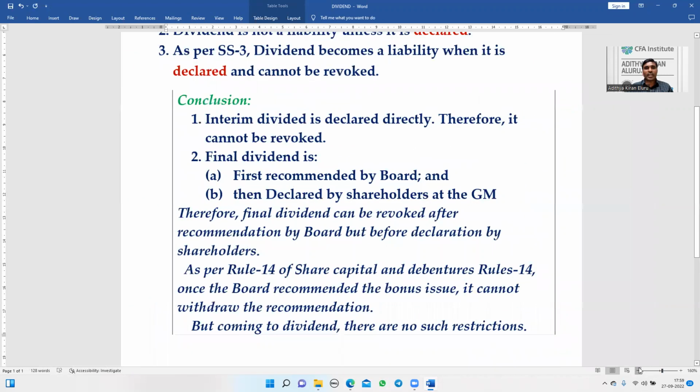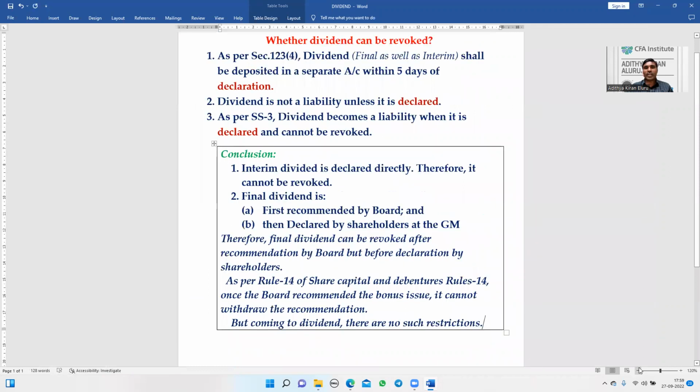Many people are asking, sir, whether a dividend can be revoked or not. This is the final conclusion. Interim dividend cannot be revoked. Final dividend can be revoked.